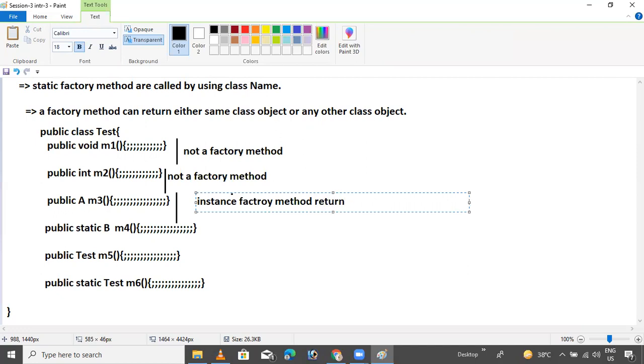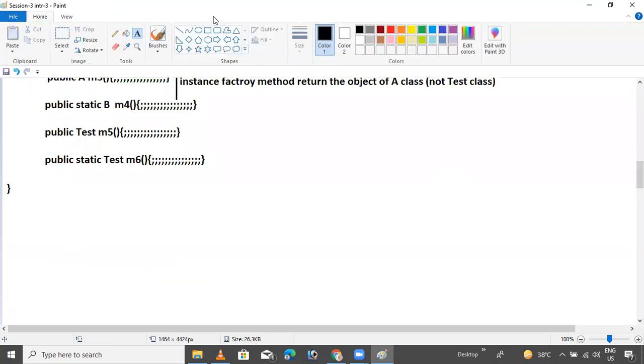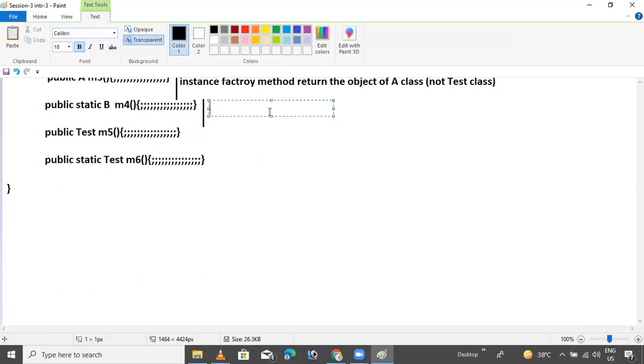It returns the object of a class, not the test class. Okay. Now tell me, this is the factory method, right? Yes, this is the factory method.